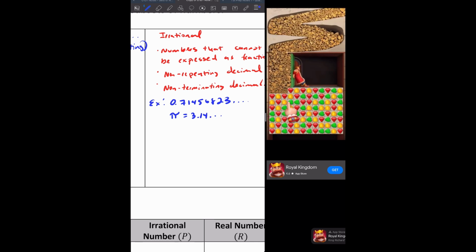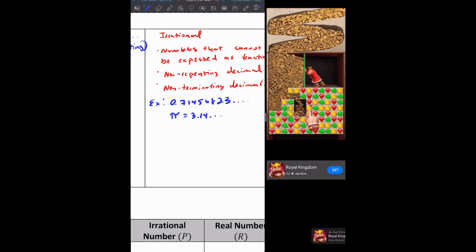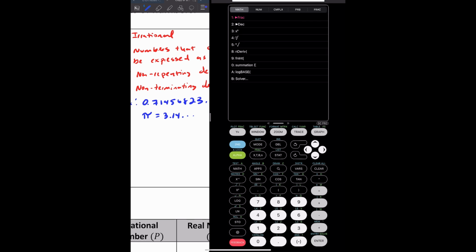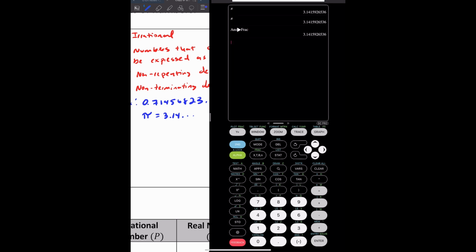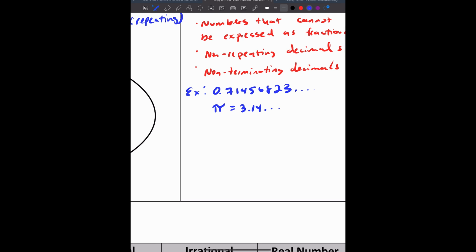But the idea here is to see if this pi can be turned into a fraction without me saying pi over 1, okay? Let's try that again. I press second, caret sign, I hit enter. Then I take the result and math enter that. So look at that. Once I math enter this, in order to see if I can turn this into a fraction, I don't get a fraction. I just get the same result as above, right? So this symbol here, pi, is an irrational number.